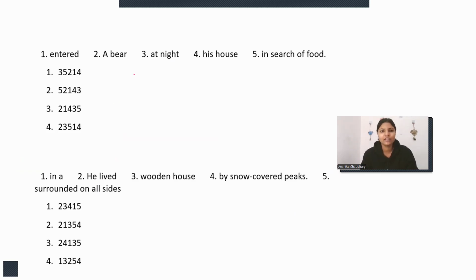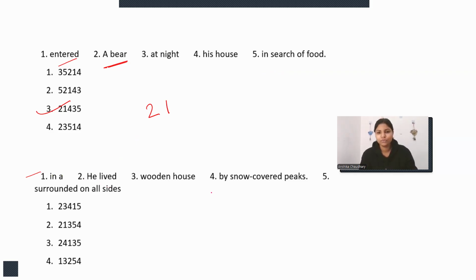Let's move on to reordering the words. Entered a bear at night his house in search of food. Again, the rule is simple. First of all, the subject. Here the subject is a bear, so a bear entered, then the verb entered. By the option elimination technique, we can directly find that the option will be 3. So: a bear entered his house at night in search of food. Yeah, that's fine. Let's move on to the next.